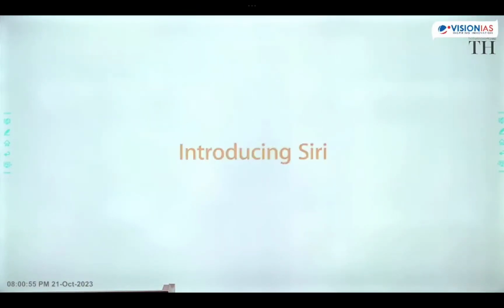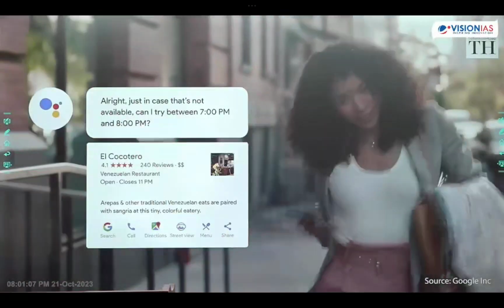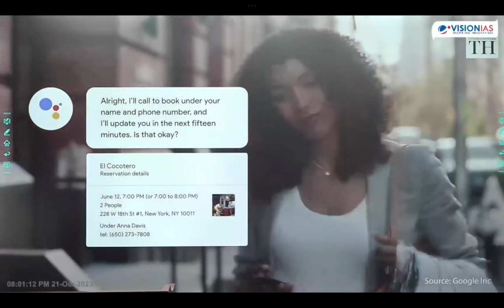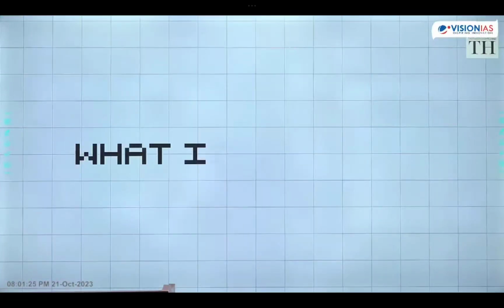However, a decade later, the introduction of AI chatbots like Amazon Alexa, Google Now, and Siri took the world by storm. We got the go-ahead. Can you read a 10? Alexa, show me those under 500 rupees. Between 7 p.m. and 8 p.m. Sure. All right, I'll book it under your name and phone number, and I'll update. But in November 2022, an artificial intelligence firm called OpenAI introduced ChatGPT, an advanced AI-powered chatbot that has taken the world by storm. Let's understand what ChatGPT is.